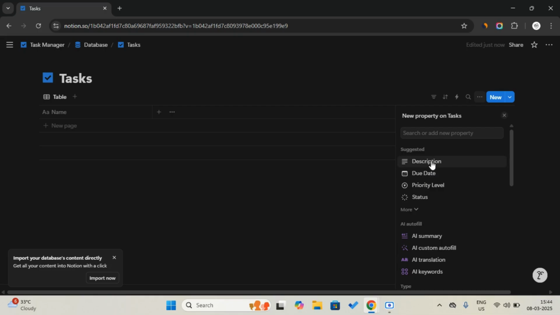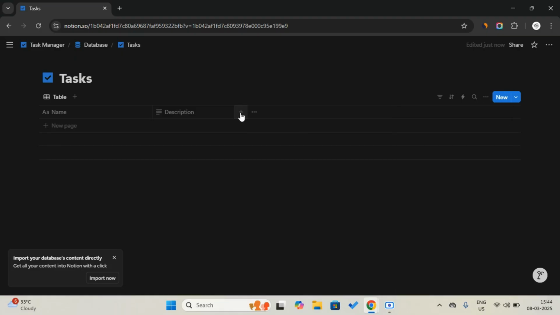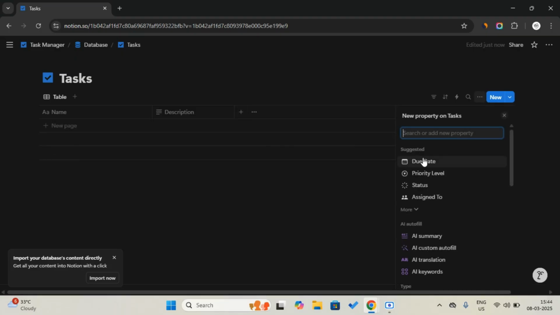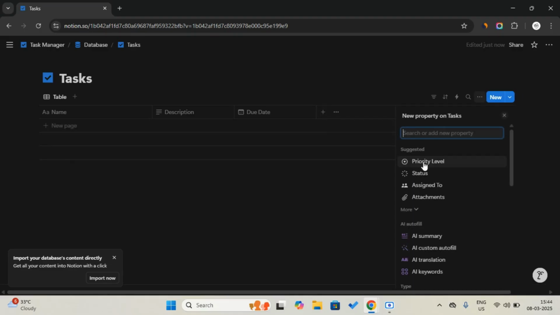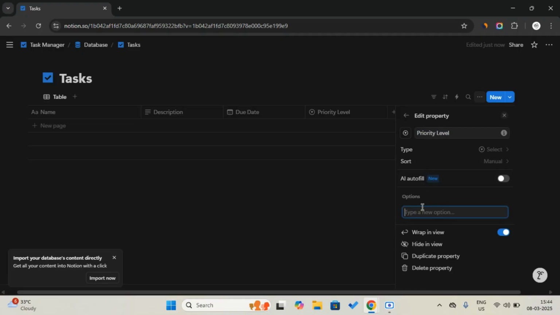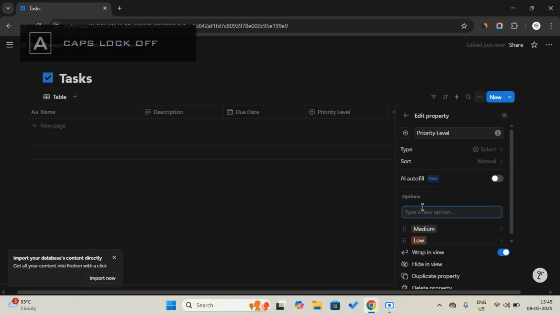We're going to use that suggested database. First we use the description, where you can add a description about the task we are going to do. Then we add the due date, and then a priority level. Here you should write: low priority, medium priority, and high priority.